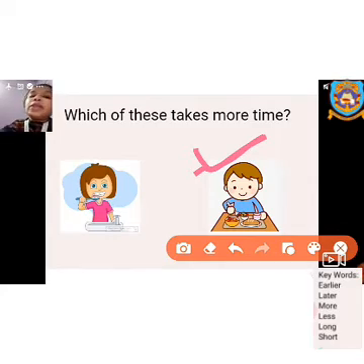If in the exam it comes that which is taking more time, you only have to choose between the activities given, not with any other activity. Here brushing the teeth and having food, I have to choose between the two only. So don't get confused with this question. Let us go to the practice question of the workbook.